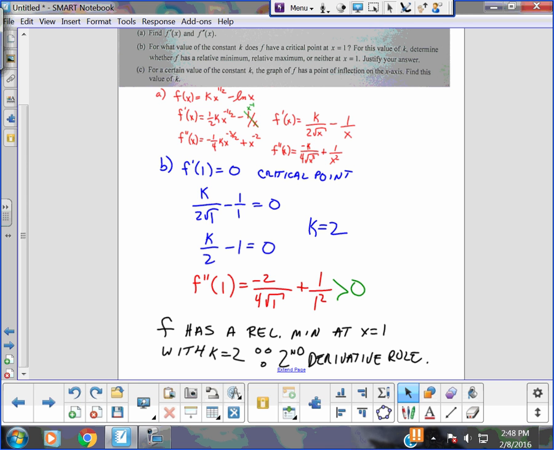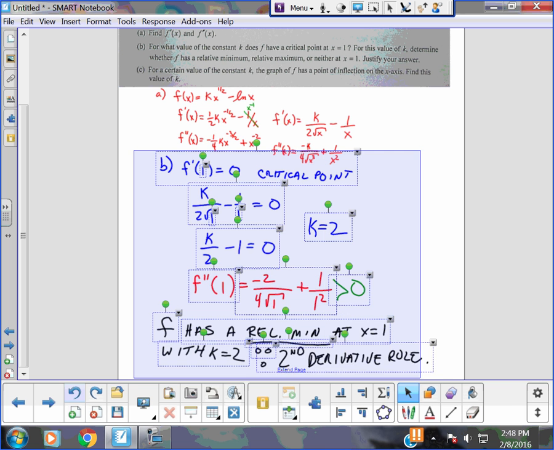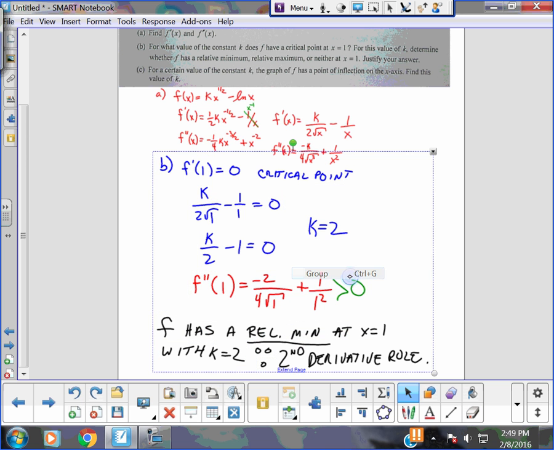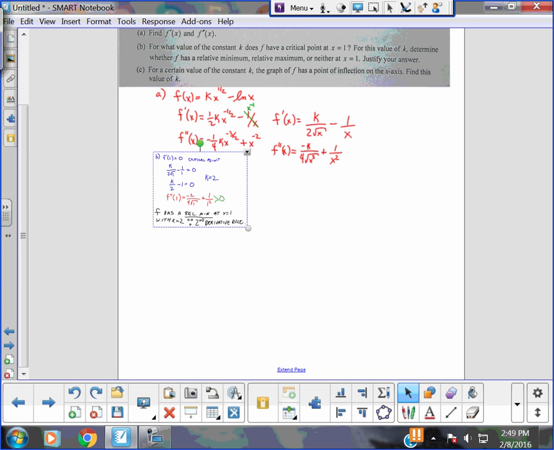Now, what are the last 2 points? That a relative min was worth a point with no solution. That you showed this here, okay? It kind of all ties together. The last thing was that you used the second derivative test. That you gave the reason. The reason, and that's letter B. So we've earned 6 points out of 9. And remember what I said. If you're making 6 out of 9, you're probably on your way to a solid 4, maybe even better.